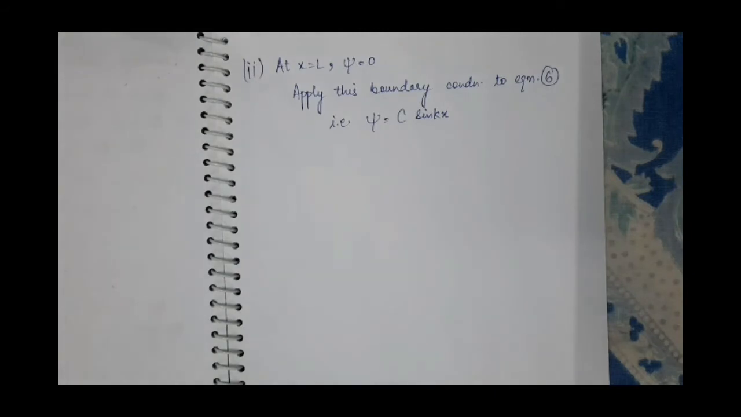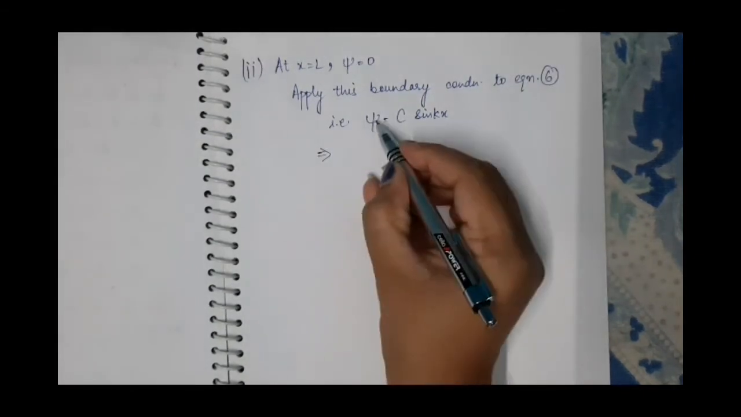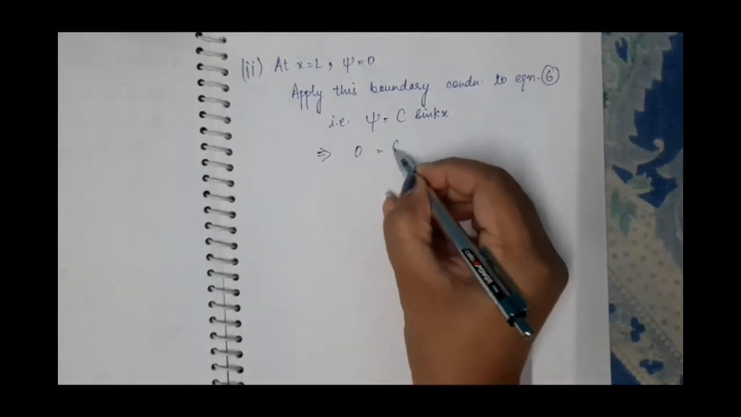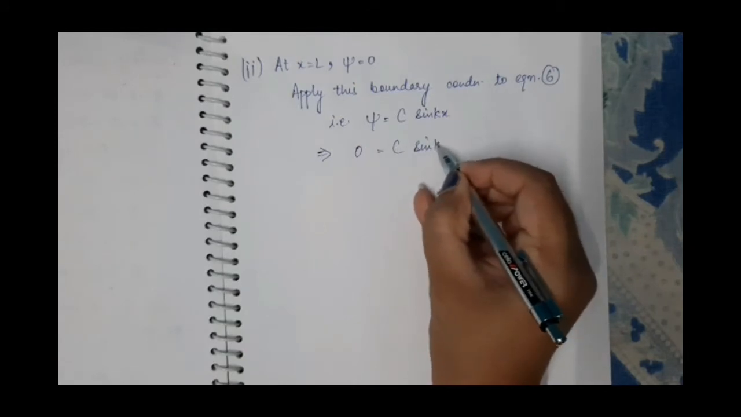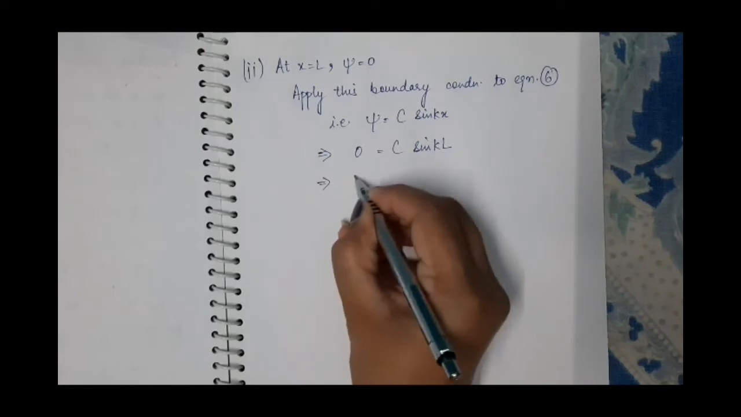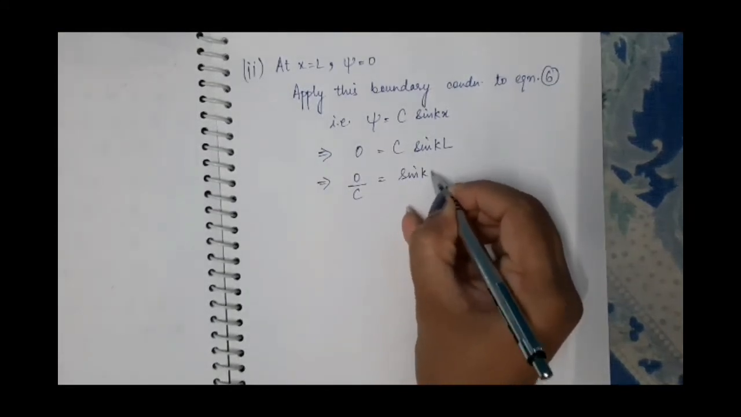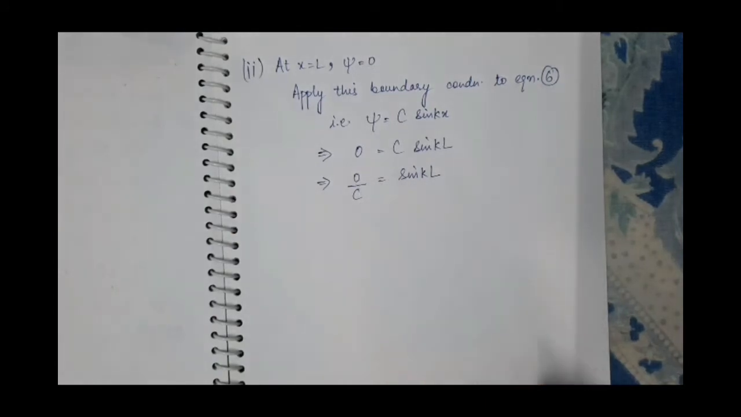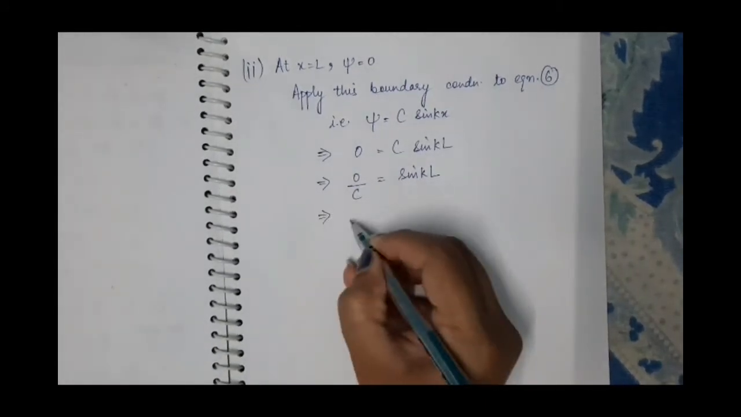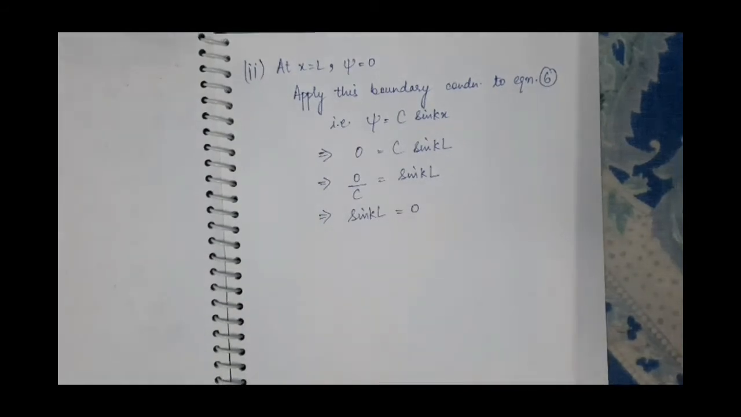So now apply this second boundary condition to equation 6th, that is psi is equal to C sin kx. After applying this, psi is 0 at x is equal to L. So it will be 0 by C sin kL, and this 0 by C will be 0. So this implies sin kL is equal to 0.